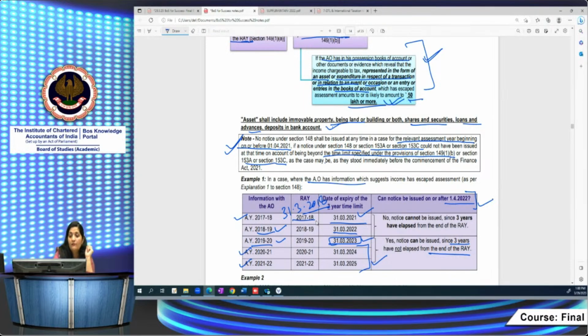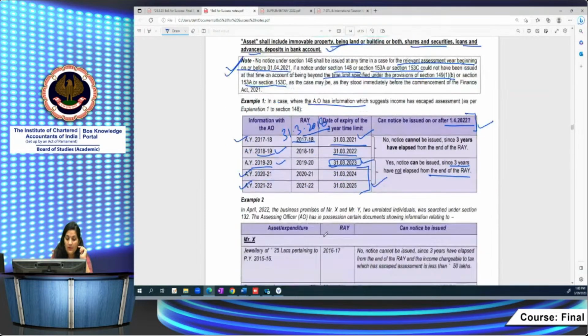If the assessing officer has in possession books of accounts and documents which represent some kind of assets or some expenditure in respect of a transaction or an event or an occasion, and there are entries in books of accounts, and the income which escaped assessment is 50 lakhs or more, then the 10 years time limit is available. Let's see example 2.